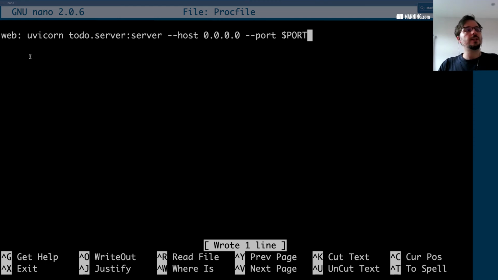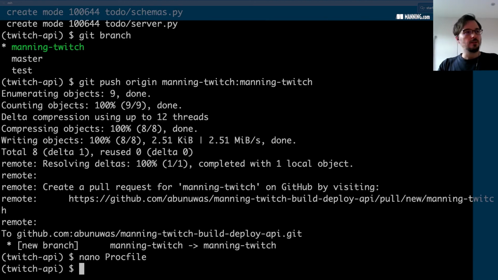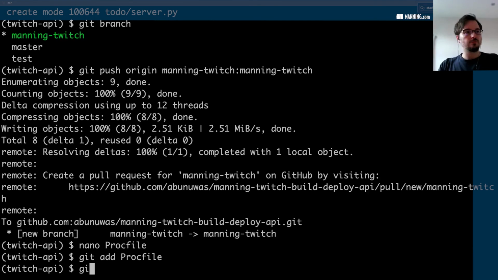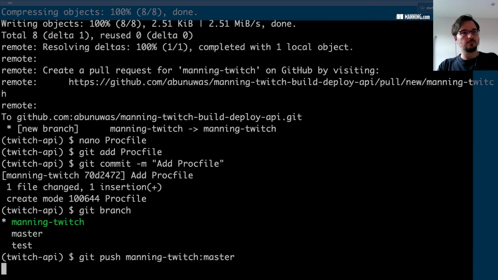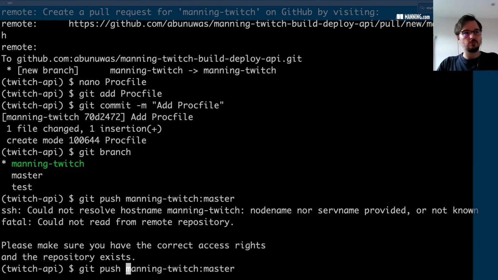So we are specifying a web job in Heroku. We are telling Heroku that the command to run the web server is like this. We are telling it to listen on all IPs, and we are telling Uvicorn to pick up whichever port Heroku is using to listen to. So that is done. Let me add the Procfile. Let me commit that. And to save some time, let me push directly to master. So let's git push twitch master. Oops, forgot origin.